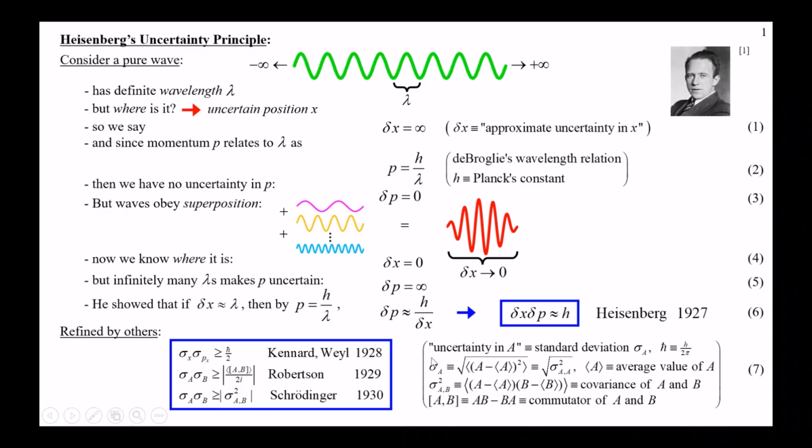Then Robertson came along and he modified it a little bit, and he said, well, instead of just position and momentum in that same direction, we can also have any two observables. Well, not any two, but maybe a general two that are special. And those two, if they do not commute, meaning a times b does not equal b times a, then there's a number here that isn't zero.